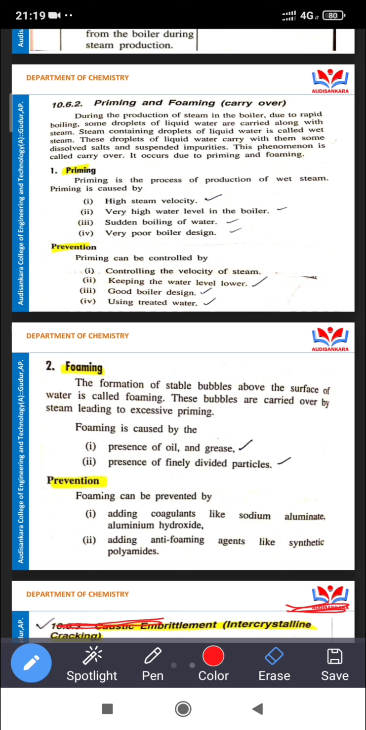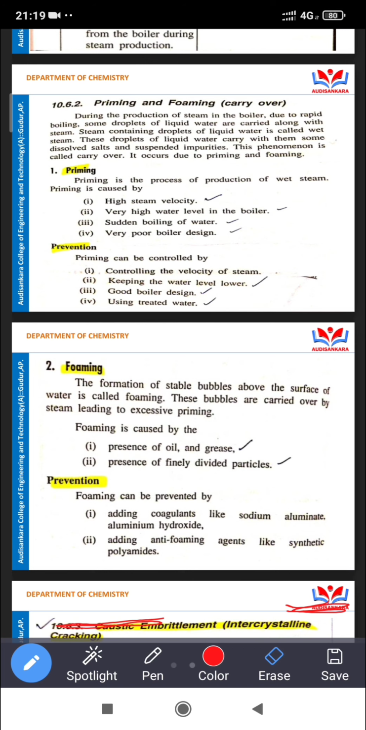During the production of steam in boilers, due to rapid boiling, some droplets of liquid water are carried along with the steam. Steam containing droplets of liquid water is called wet steam. These droplets carry some dissolved salts and suspended impurities with the steam. This phenomenon is known as carry over. It occurs due to priming and foaming.